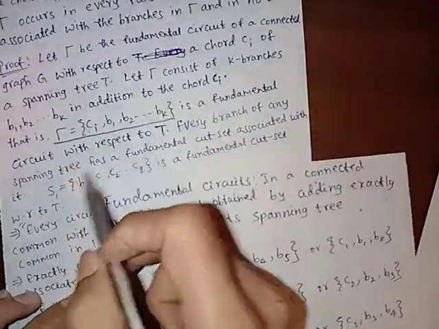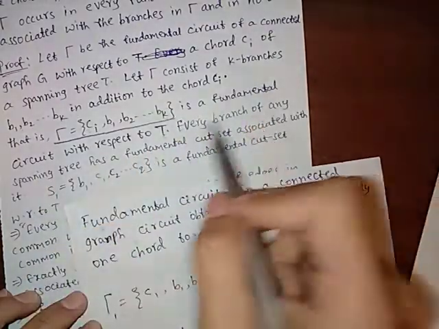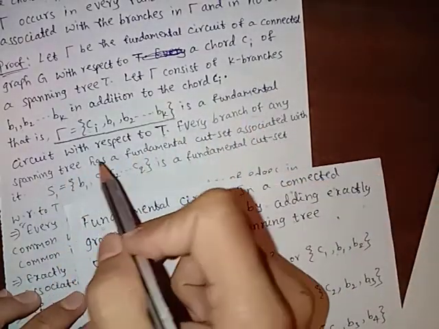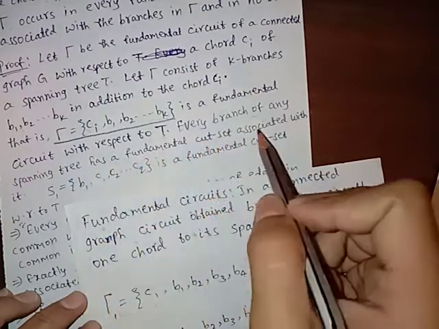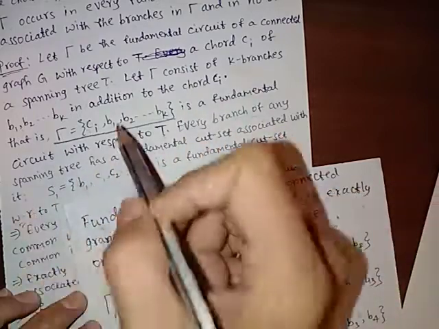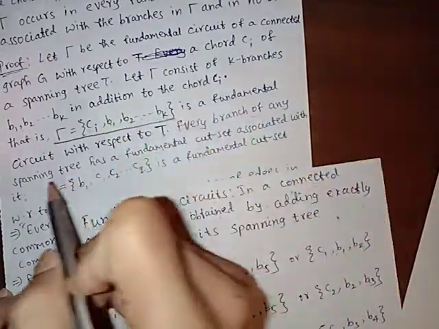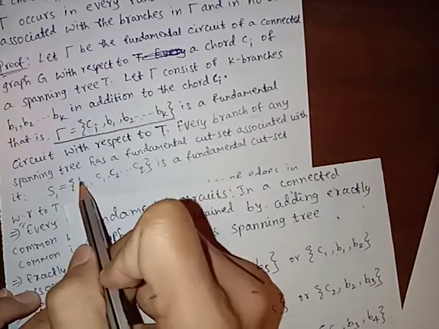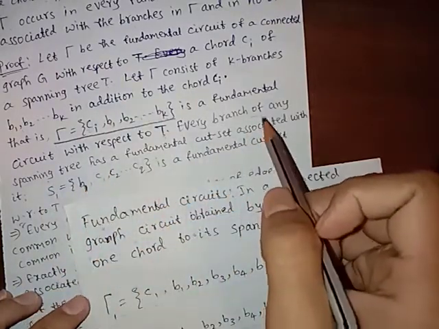Now, fundamental circuit with respect to T. Every branch of any spanning tree has a fundamental cut set associated with it. Here B1, B2, B3 up to Bk, every branch has an associated fundamental cut set.